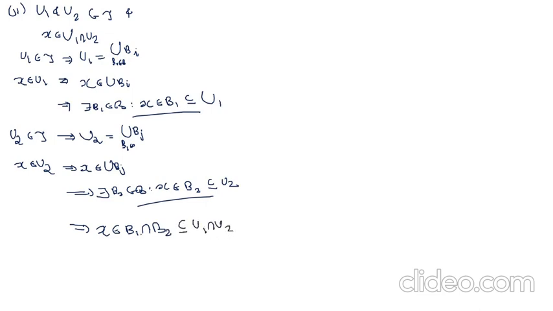Now B1 is a member of B, which means B1 can be expressed as an intersection of members of Si, and B2 is a member of B, which means B2 can be written as an intersection of members of S. Then B1 intersection B2 is also an intersection of members of Si.